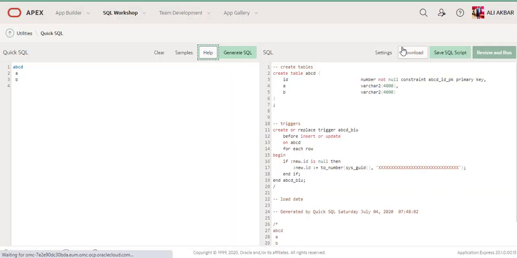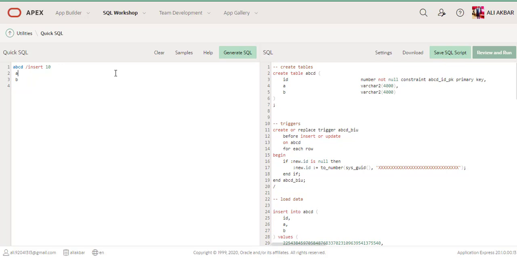Guys, if you want to create a table and also want to create data, I just write this. When I press enter, you can see I wrote slash insert 10.